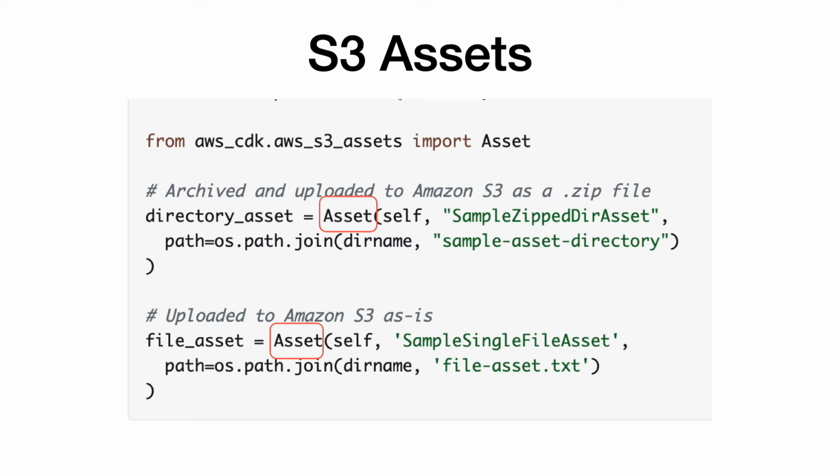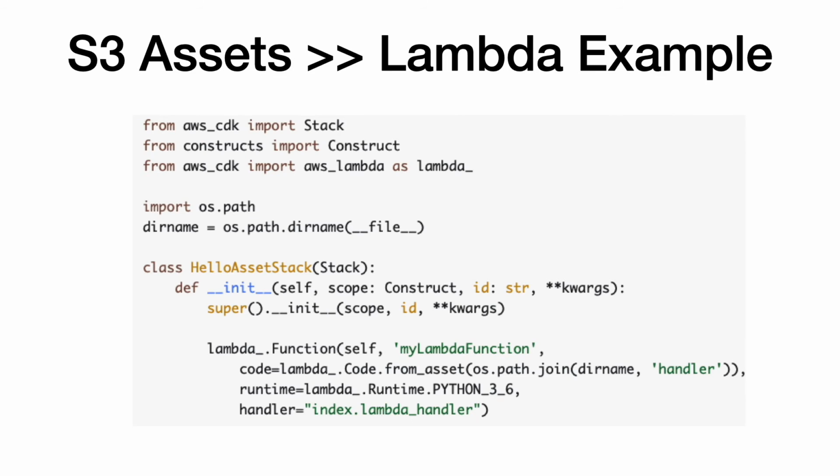The asset construct is available through the AWS S3 Assets module. In most cases, you don't need to directly use the APIs in the AWS S3 Assets. Modules that support assets, such as AWS Lambda function, have utility methods to use asset constructs. For instance, the Lambda construct provides the static method from asset to specify a directory or a zip file in the local file system to create an S3 asset implicitly.